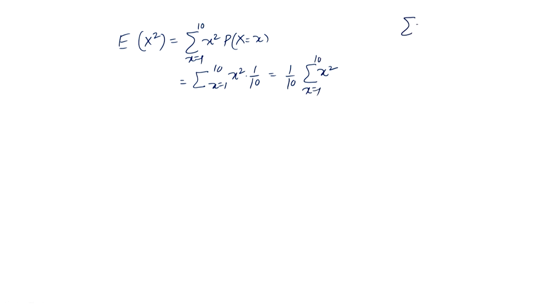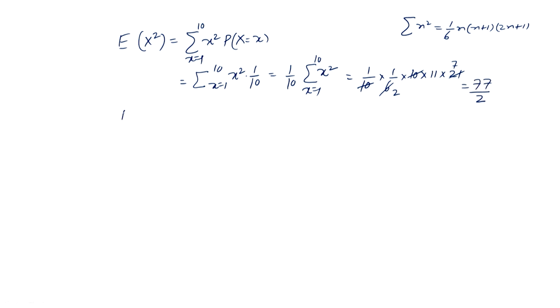Now, we know sigma n square is 1 by 6 n into (n plus 1) into (2n plus 1). Let us apply this formula. So this is 1 by 10, with n equal to 10: 10 into (10 plus 1), that is 11, into (20 plus 1), 21. This cancels with this, and we have 77 by 2.